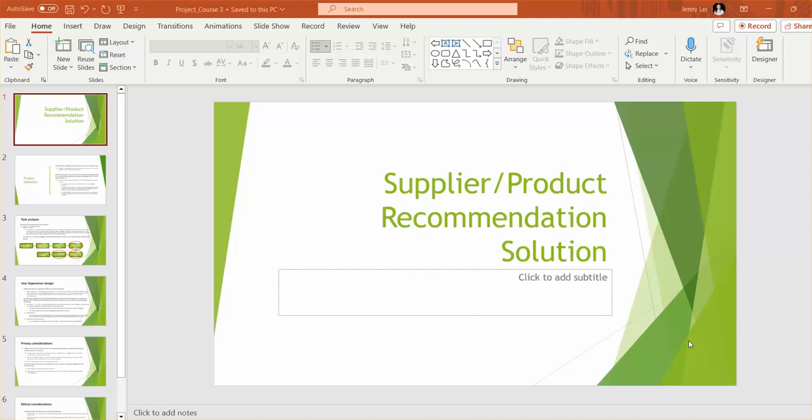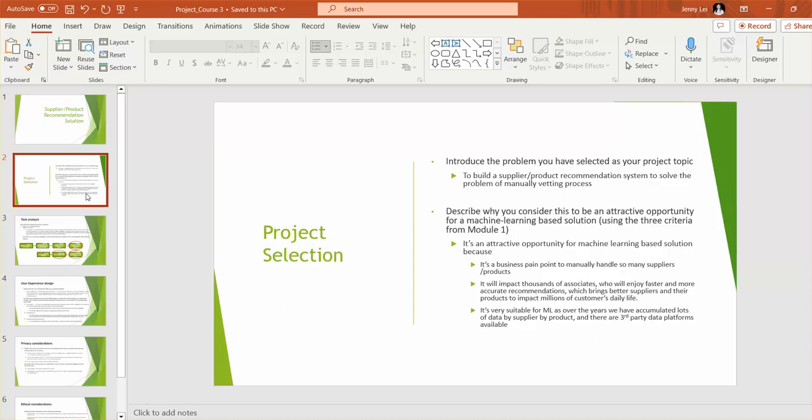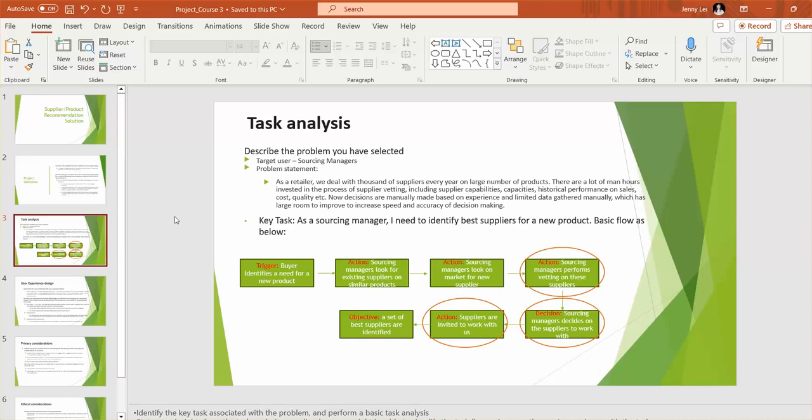This is Jenny here to present the Coursera project for the AI product manager course. So the project selection is to build a supplier and product recommendation system to solve the problem of the manual vetting process. Actually, I presented this page during our last project course, and the following describes why we consider this to be an opportunity. Jump straight to the tasks for this course.